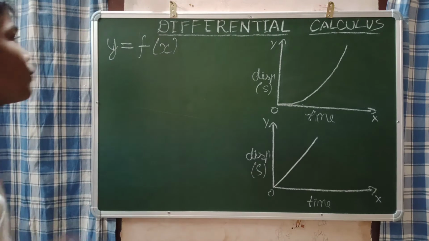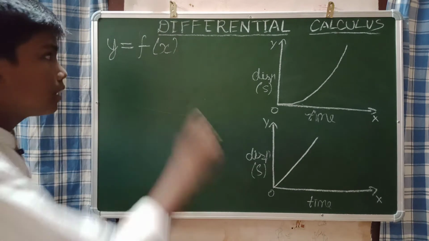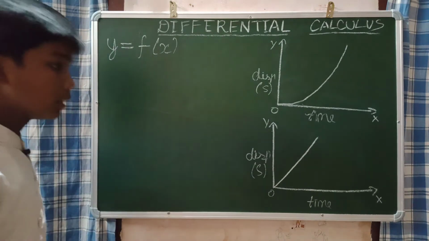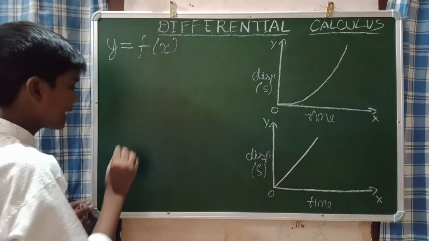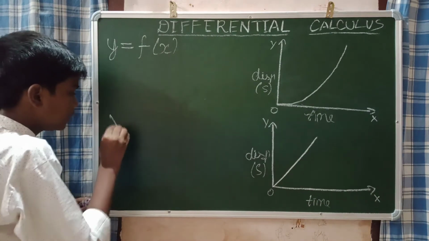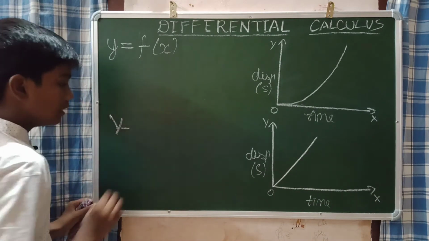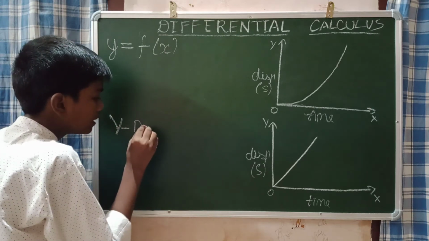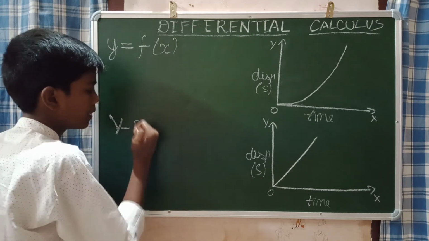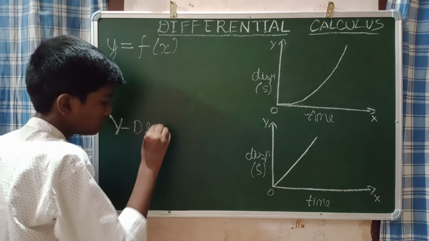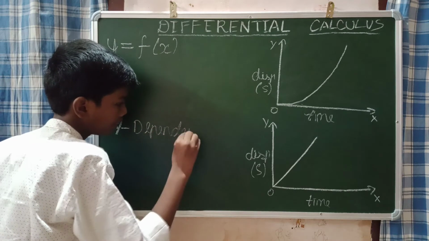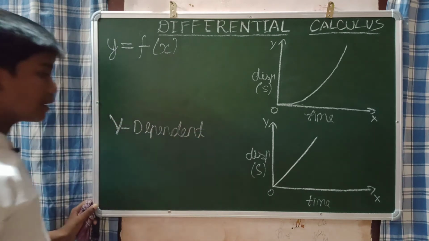Now, as I told, y is equal to f of x. This y is dependent on x. So we are going to say that this y is the dependent variable.